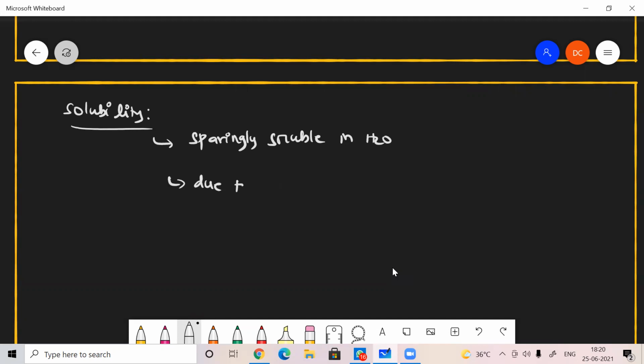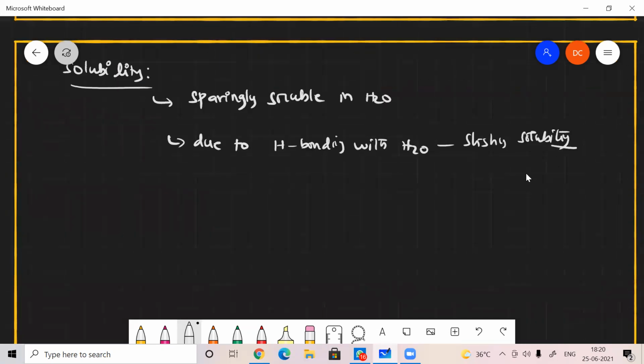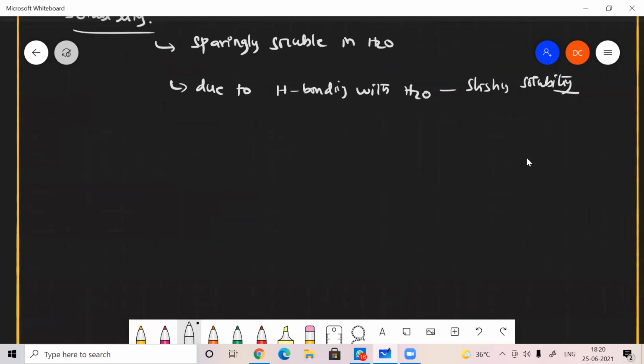Due to hydrogen bonding with water, slight solubility will be there. That is also in the lower members, which have some little bit solubility. Generally, it is sparingly soluble in water. So even though slight solubility is there, this is also due to the hydrogen bonding with water.